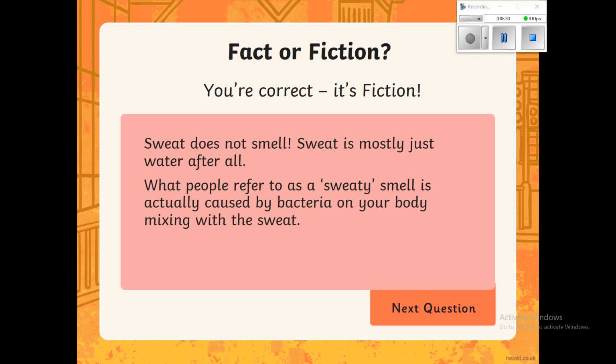Okay, so sweat does not actually smell. It is false, fiction. Sweat is mostly just water. So what people refer to as sweaty smell is actually caused by bacteria on the body mixing with your sweat. Okay, and that bacteria is produced when you go through puberty, so it makes your sweat smelly. So it's not actually the sweat that's smelly, it's the bacteria that smells.